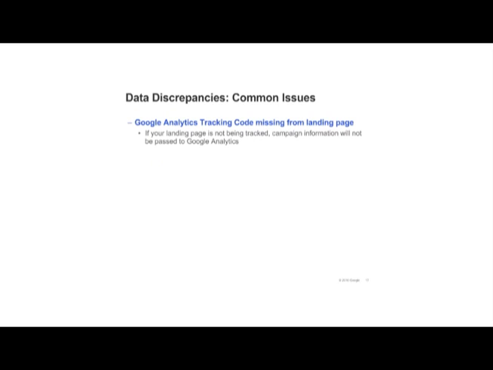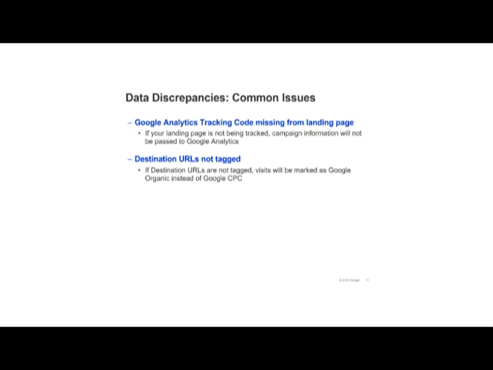Make sure that your landing pages contain the Google Analytics tracking code. If they don't, campaign information will not be passed to Analytics, but clicks will register in AdWords. Make sure that you have auto-tagging enabled. Otherwise, visits will be marked as Google Organic instead of Google CPC.